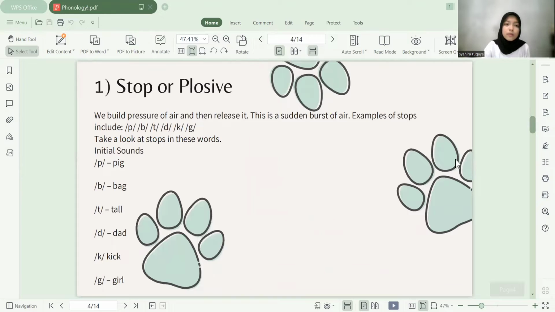One, stop or plosive. We build pressure of air and then release it. This is a sudden burst of air. Examples of stops include p, b, t, d, k, and g. Take a look at stops in these words. Initial sounds. P for pig, b for big, t for tall, d for dead, k for kick, g for guard.